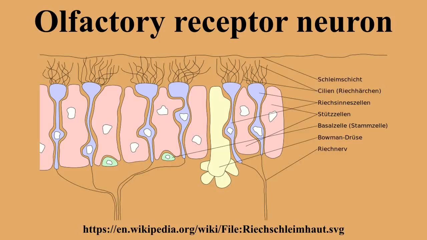An odorant will dissolve into the mucus of the olfactory epithelium and then bind to an olfactory receptor. Receptors bind to a variety of odor molecules with varying affinities. The difference in affinities causes differences in activation patterns, resulting in unique odorant profiles.